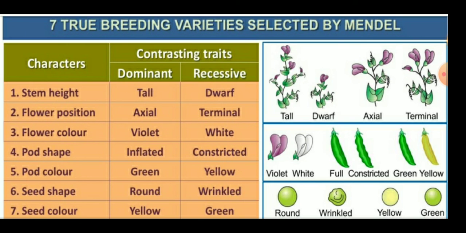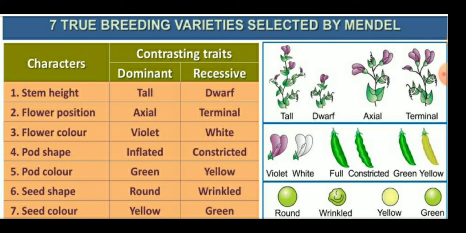So children, these are the 7 true breeding varieties selected by Mendel, because two contrasting traits are present: first is the dominant trait and second is the recessive trait. First is stem height, where the dominant character is tallness and the recessive is dwarf.